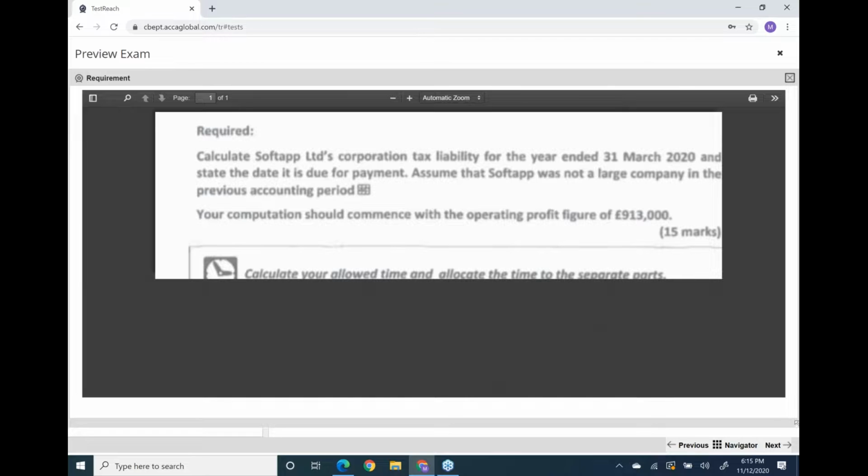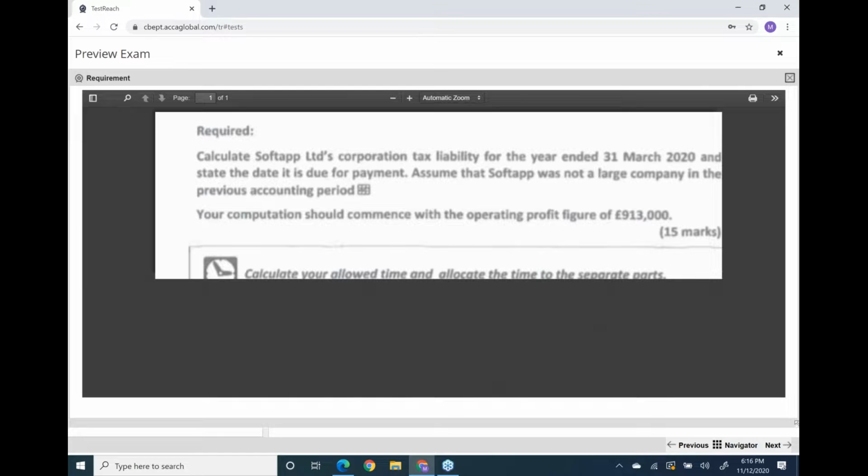Assume that Soft was not a large company in the previous accounting period. That means this company was not a large company in the last accounting period. And if it is a large company now, this company will still get exemption. Why? Because it was not a large company last year, and even if it is a large company this year, they will still get exemption from installments. I just taught you this topic recently, this exemption topic.